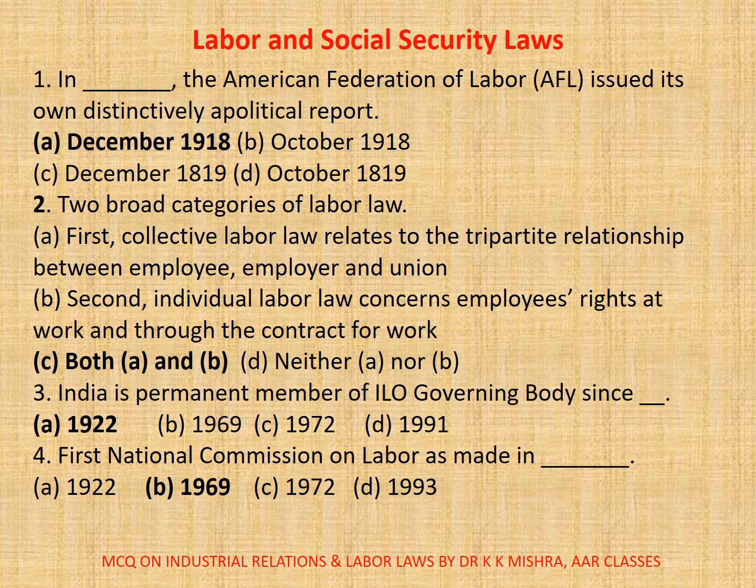Number 1. In dash, the American Federation of Labor AFL issued its own distinctively a political report. A. December 1918, B. October 1918, C. December 1819, D. October 1819. Correct option is A. December 1918.